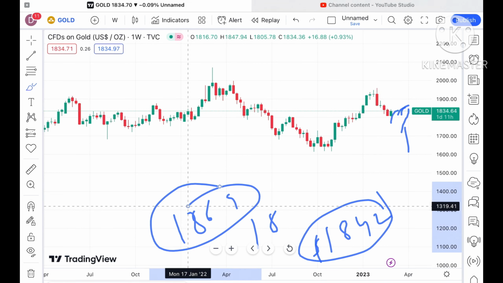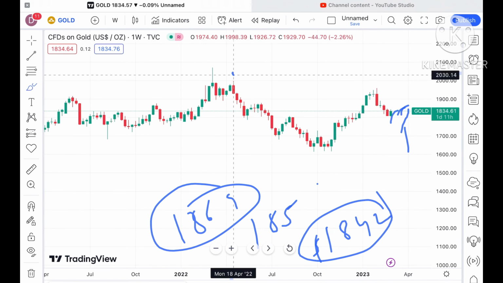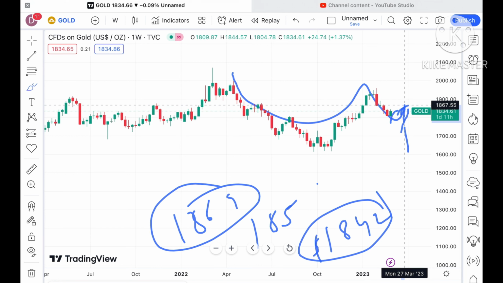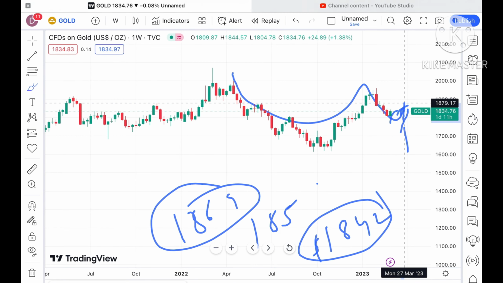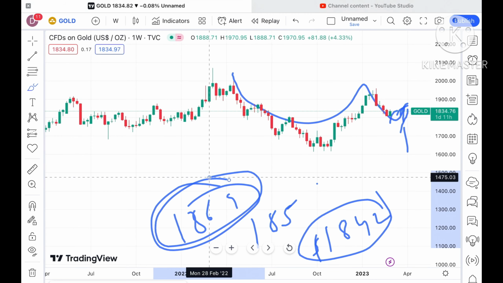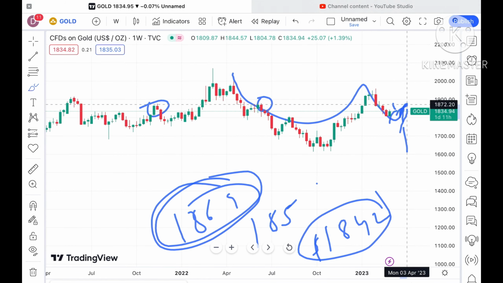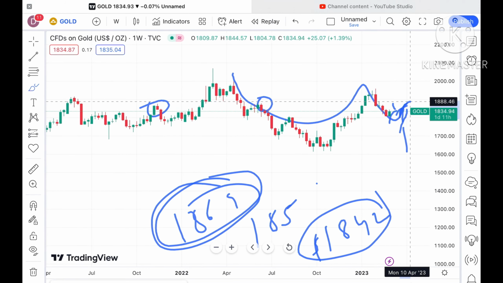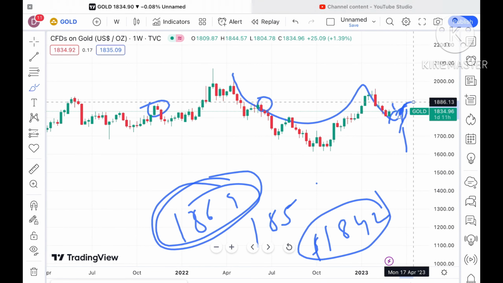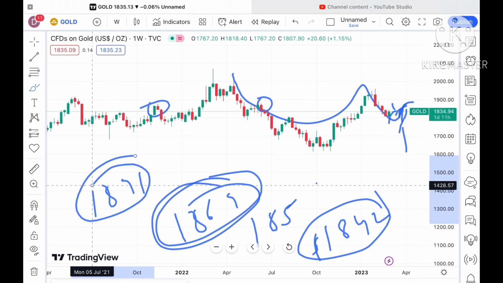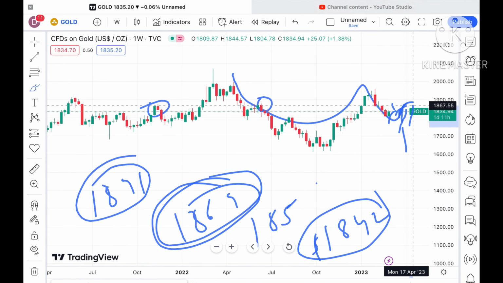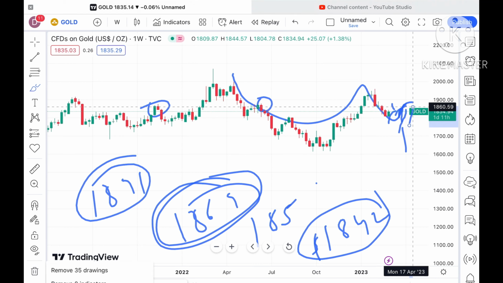Keep this in mind: once the price sustains above 1855, chances will be very high because a cup pattern will form, and then it can go towards $1866 to $1869, and then further upside towards 1879. This 1879 is again a weak resistance, so chances of going further upside are there. Then it can cross this zone and touch a level of 1881 to $1891, and once the price sustains this level, it can move further high.